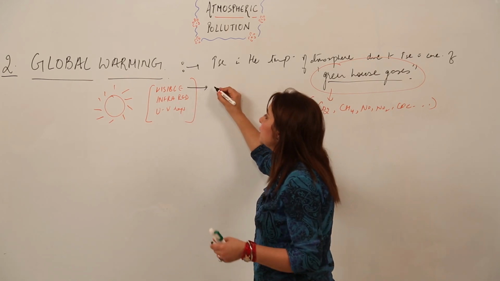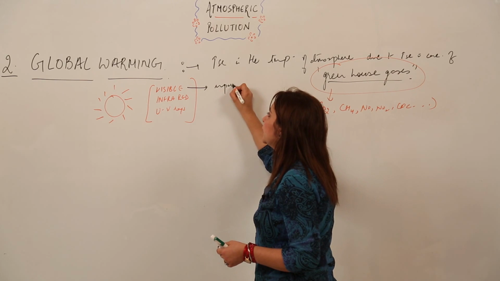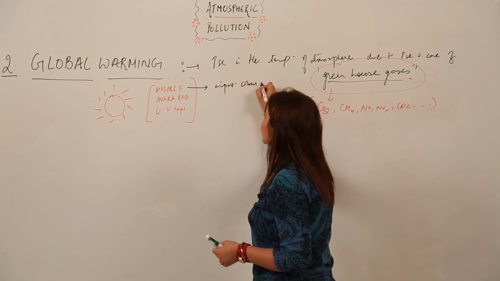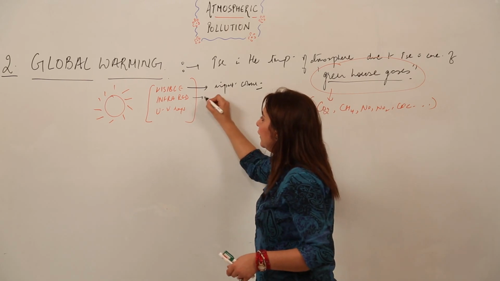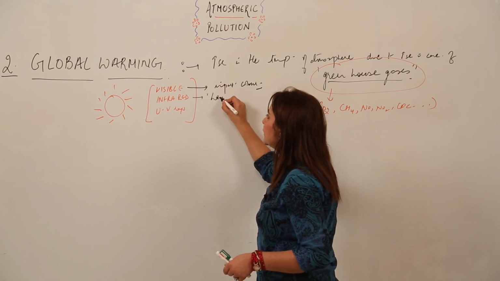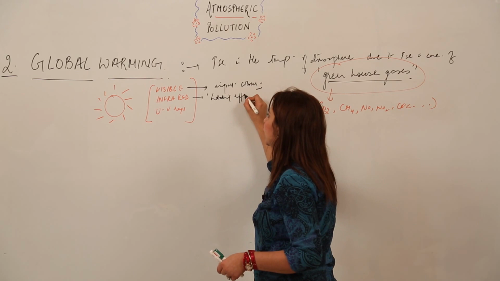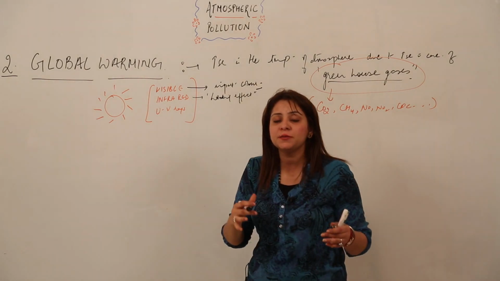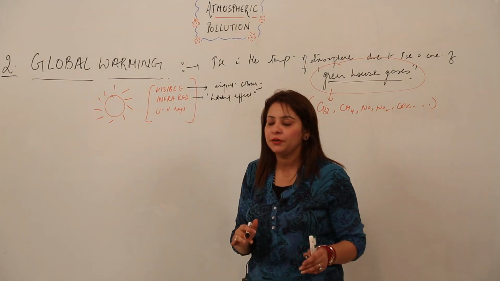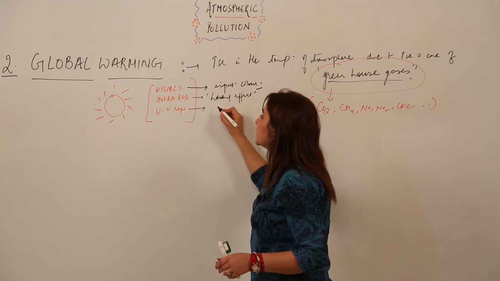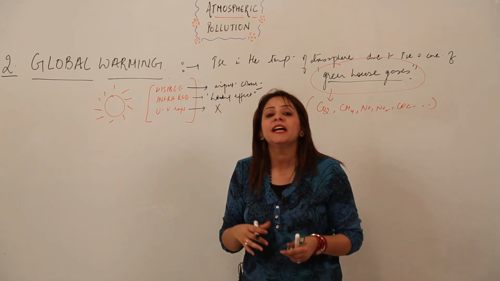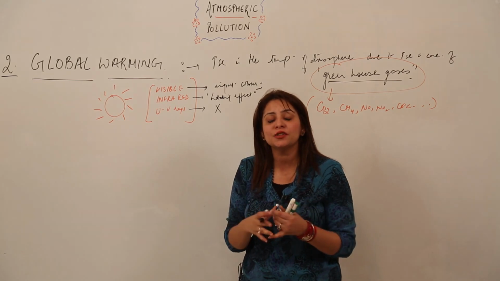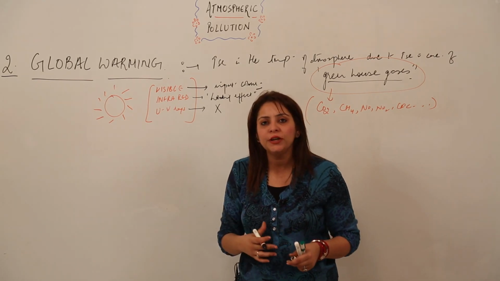Visible light imparts color to things, so as such it is not harmful for us, right. Infrared rays cause all the heating effect which you feel from the atmosphere. Ultraviolet rays do not come to the earth as they are harmful for us; they may cause skin cancers or lead to ozone depletion, right.